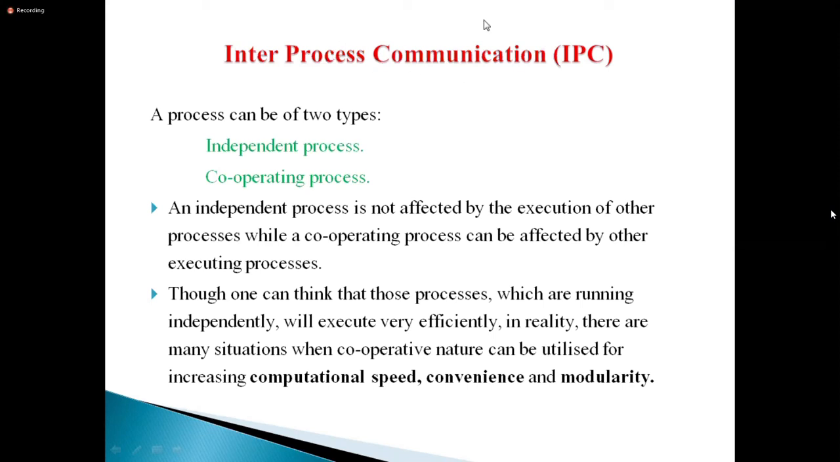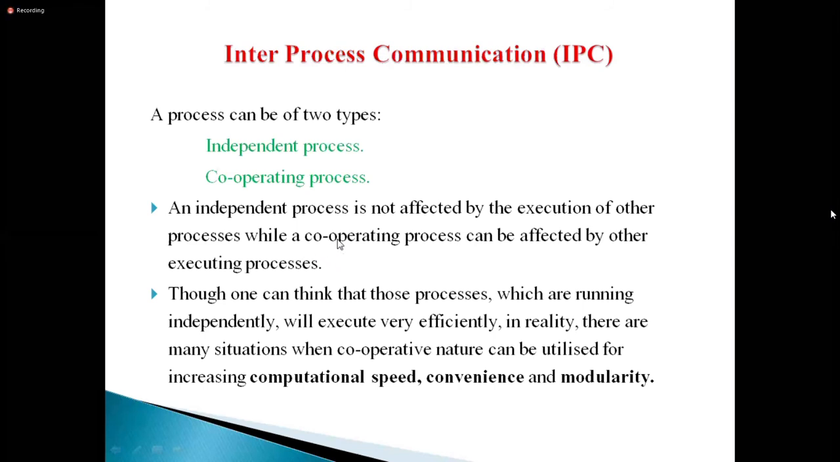Okay, inter-process communication is nothing but communication among the multiple processes, how they are interacting. Yes or no? A process can be of two types: independent process and cooperating process. Independent, the name itself is saying, independent process means it can be individual. If it is individual, no problem. You will get problems when having multiple processes. An independent process is not affected by the execution of other processes. Individually they are executing, not a problem.